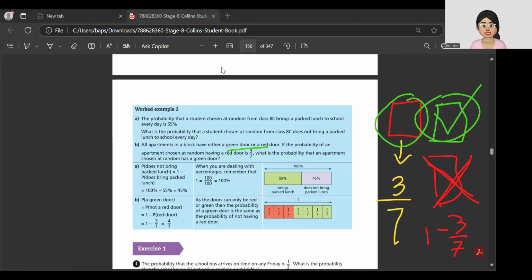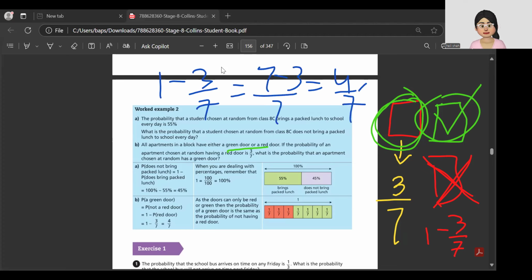So not having a red door means a green door. So when you have two options, not having one will be having the other. So not having red door means 1 minus 3/7, which is 7 minus 3 upon 7, which is 4/7, which is the probability of having a green door. So this was the introduction and examples.